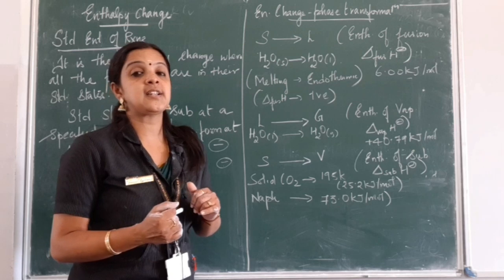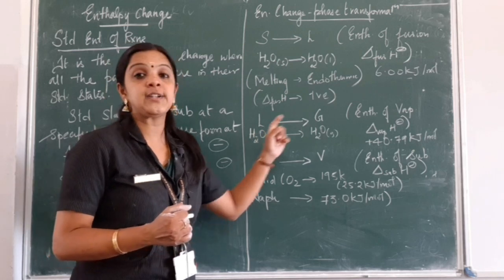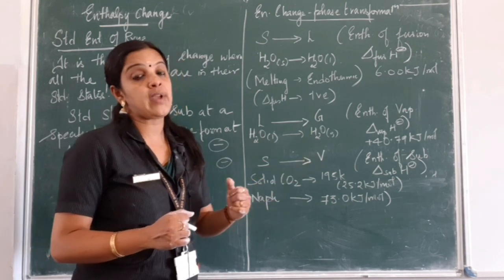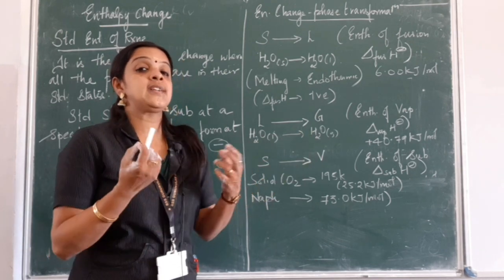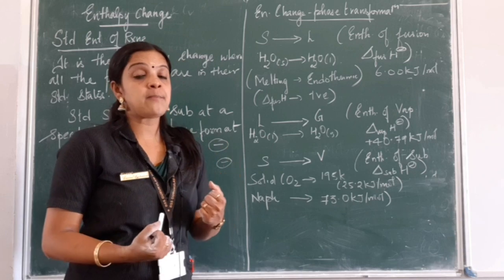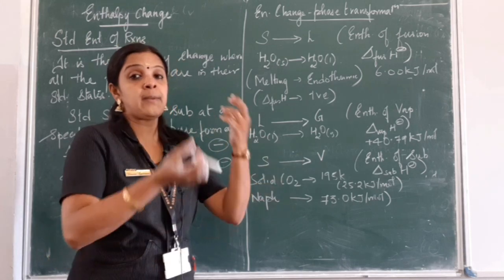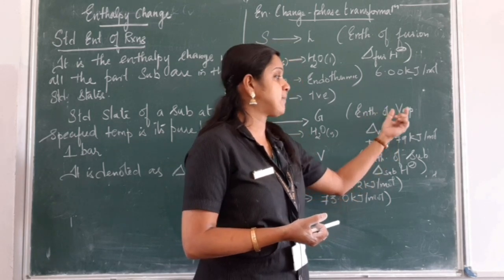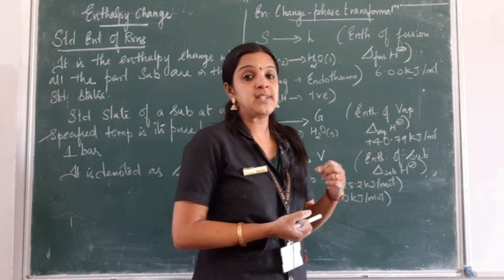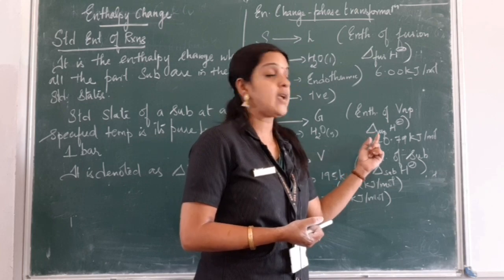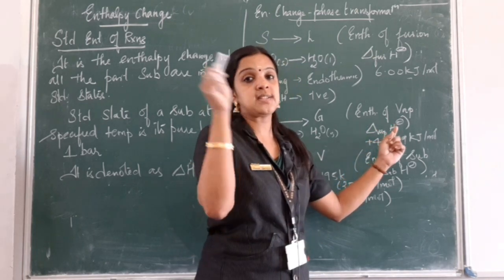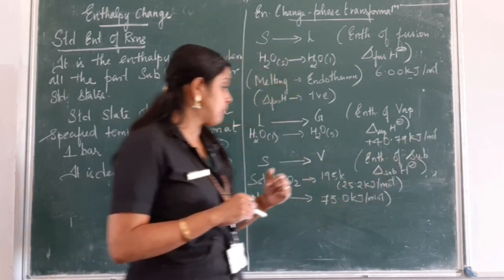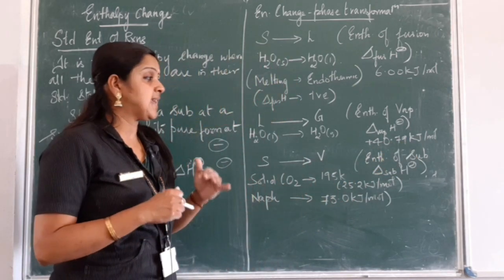Next, let us consider the phase transformation from liquid to vapor form. So here liquid water is getting converted to vapor form. Again we know when it is being heated, when it absorbs heat, there will be vaporization taking place. That process we call the enthalpy of vaporization, which will be denoted by the symbol del vap H with the standard state. It becomes 40.79 kilojoule per mole.